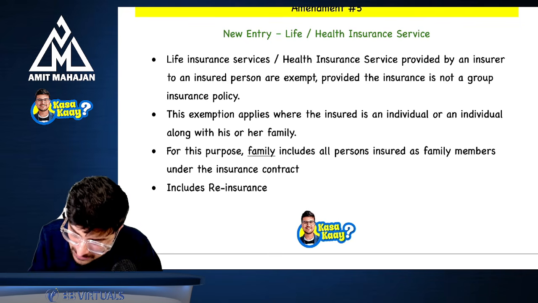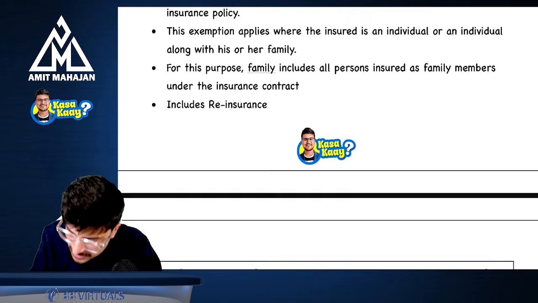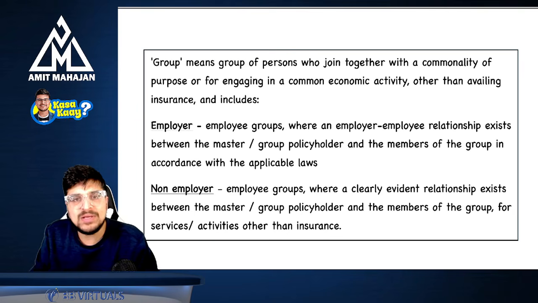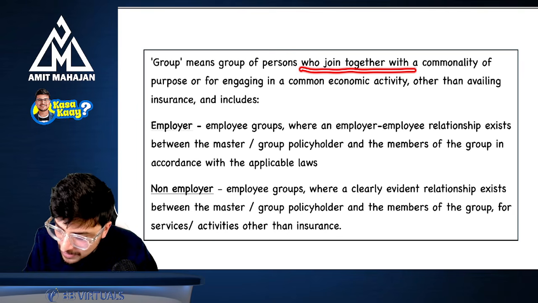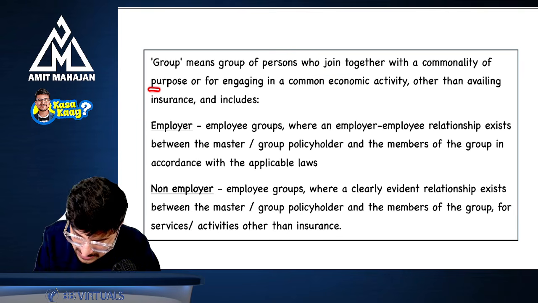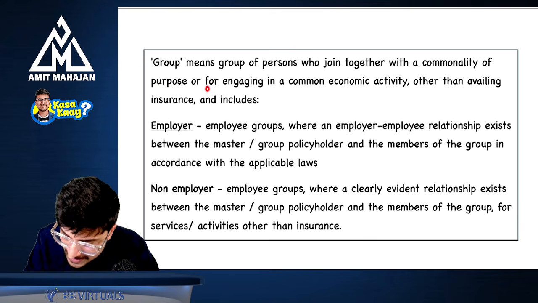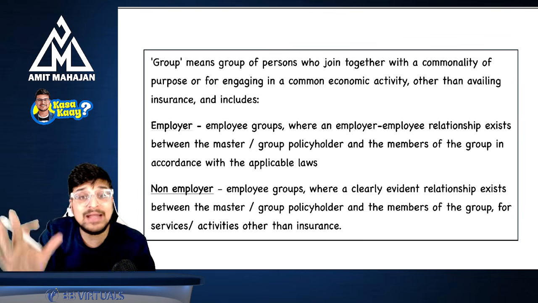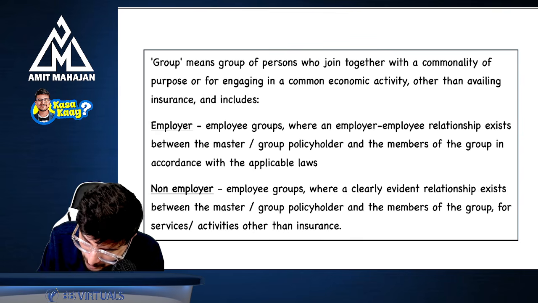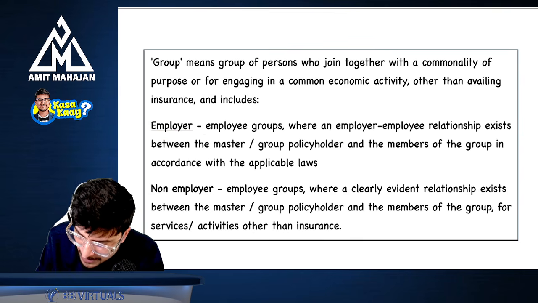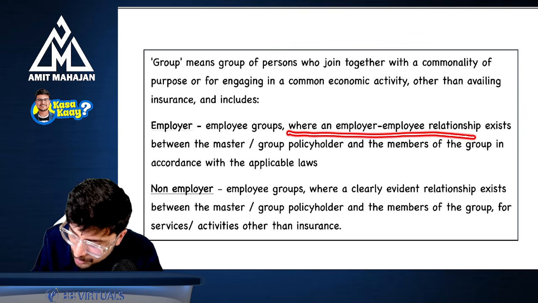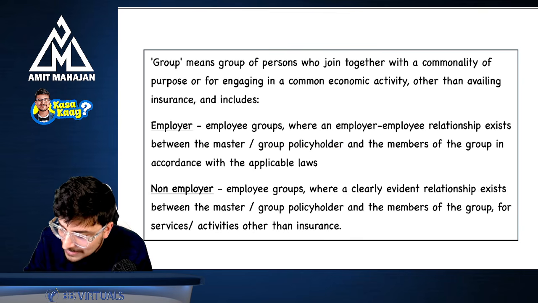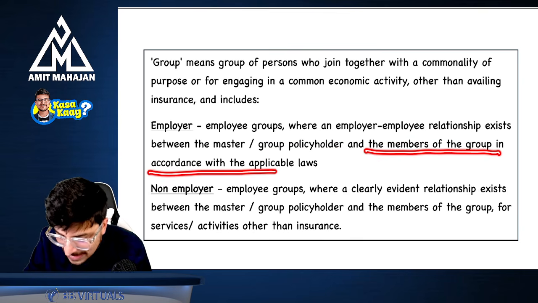Now, what is the meaning of group? We should understand what the meaning of group is. For your understanding, I'm just reading this. Group means a group of persons who join together with a commonality of purpose, such as employer-employee, or for engaging in a common economic activity other than availing insurance, and includes employer-employee groups where an employer-employee relationship exists between the master or group policyholder and the members of the group in accordance with the applicable laws.